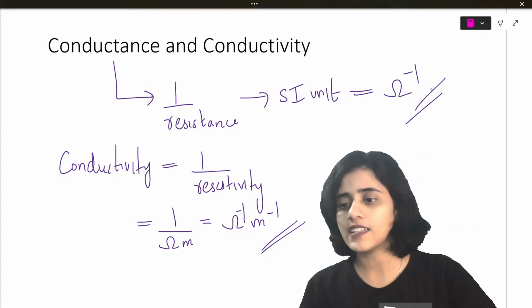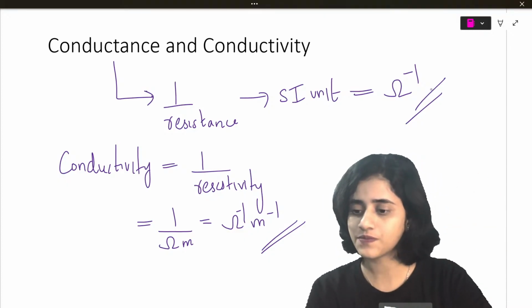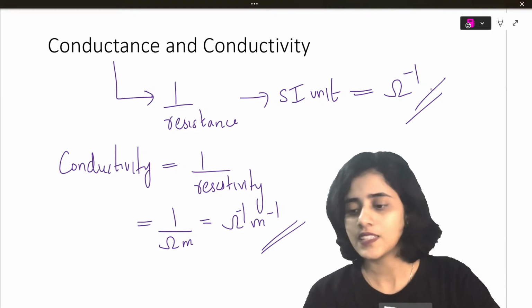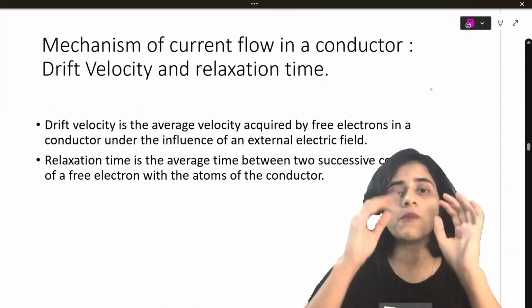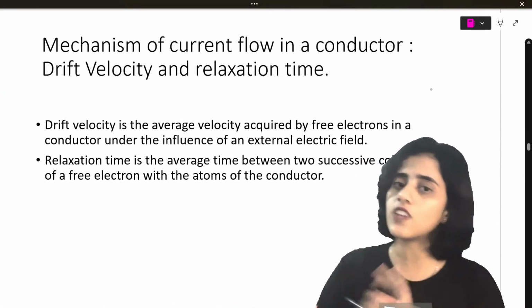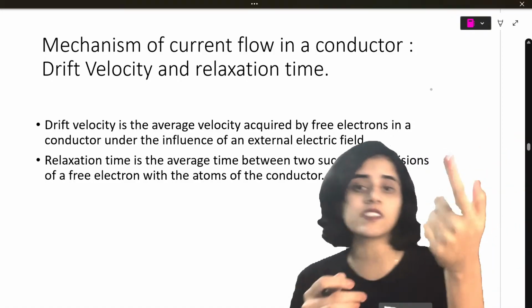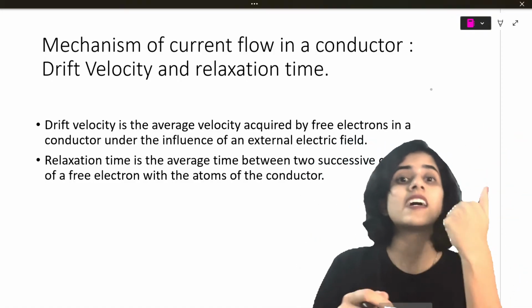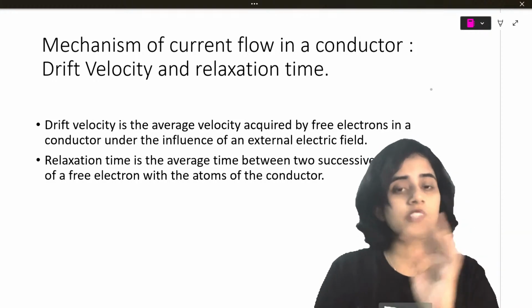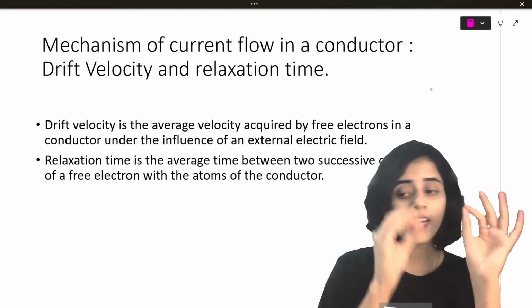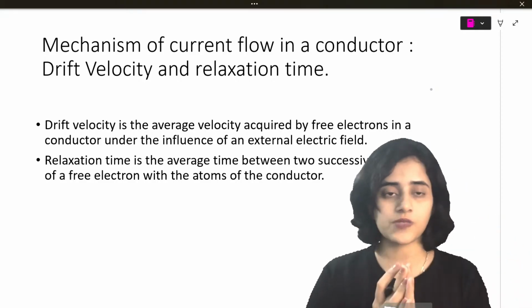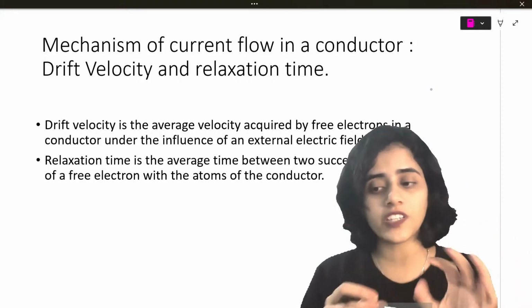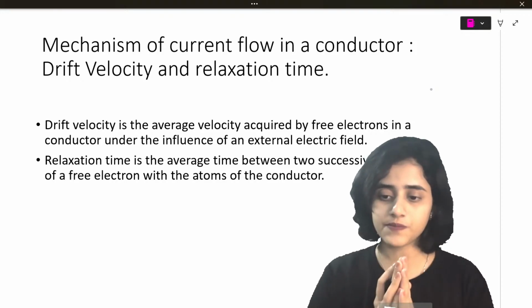So this is conductance and conductivity. Let's move on to the next topic. From here, the very important derivations start. Obviously the previous derivation, where we did the relationship between time and resistivity, is also important. But from here you will get derivations for sure. Drift velocity and all we are going to start learning from here.